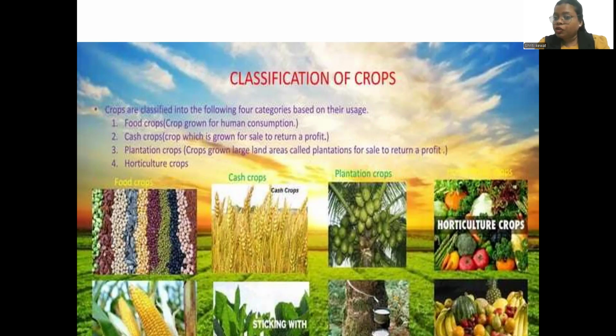Now, what are horticulture crops? Horticulture crops are related to vegetables and fruits. They are not related to rice, wheat, etc. They are related basically to vegetables and fruits, right?